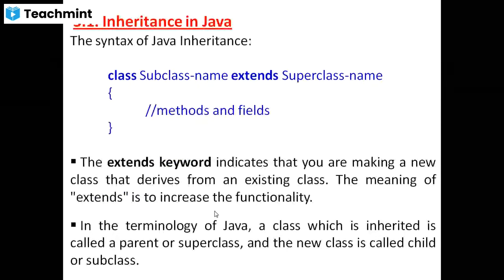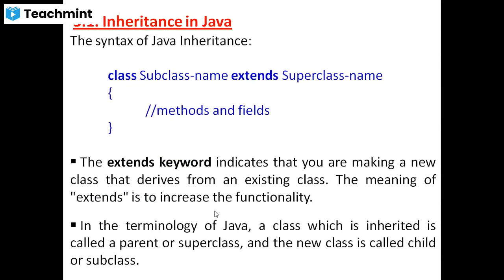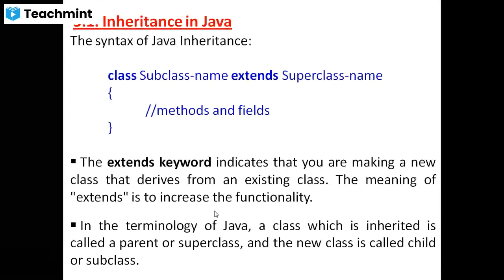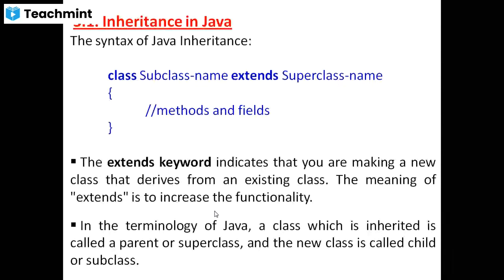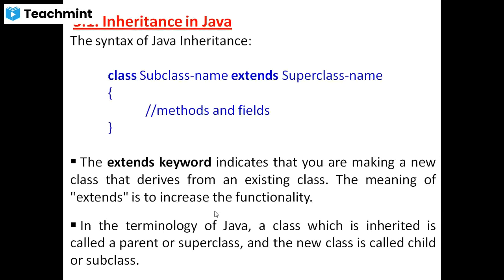Now see the syntax of how to inherit from superclass to subclass. The syntax is: class subclass name extends superclass name. Here class is a keyword. Keywords are reserved words. Then a space, then the subclass name. Subclass name means child class name. This is a user-defined name.